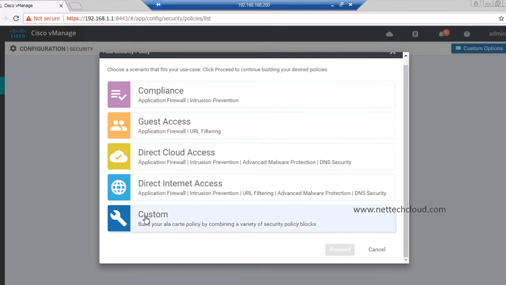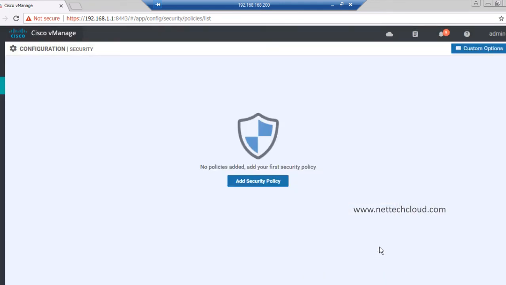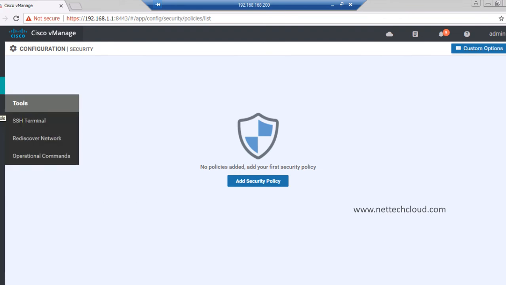And the best option is what? Custom. So if you have knowledge of all this, then you can create the custom security policy from here, right? It's not very powerful, but at least useful for the branch locations, not for the data centers, but for the branch location. Yes, that is possible.